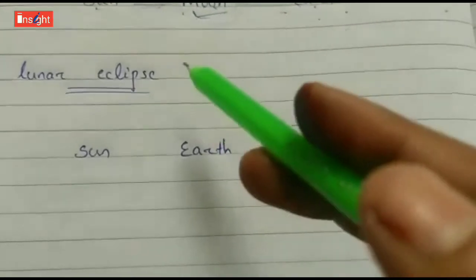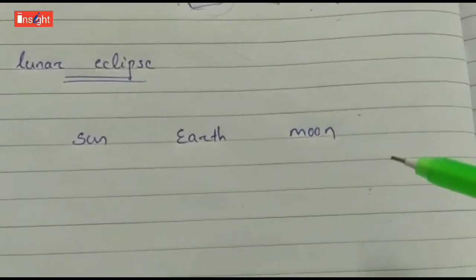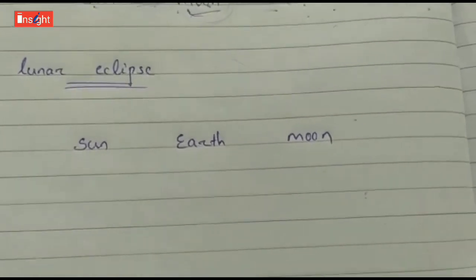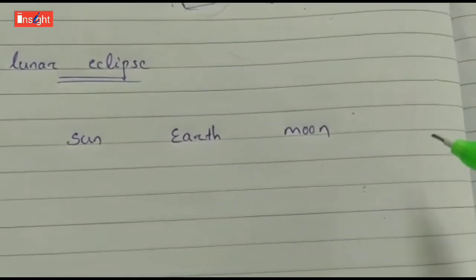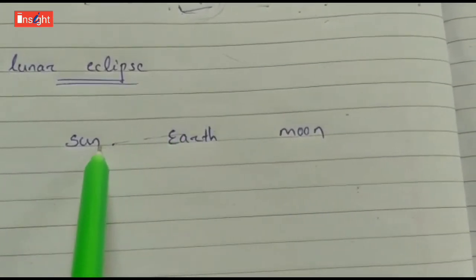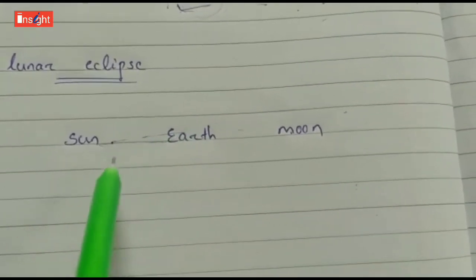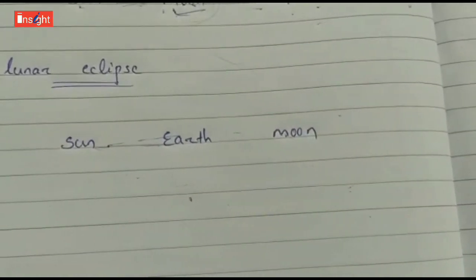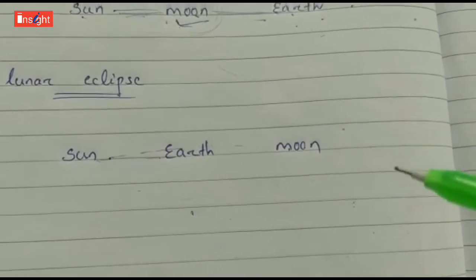Similarly, in a lunar eclipse, the earth comes in between the sun and the moon. Usually the earth doesn't come in between the sun and the moon, but sometimes it does, and that time a lunar eclipse takes place. Here also, the sunlight is coming but it is not able to reach the moon. The earth is blocking the sunlight and the earth's shadow is formed. So here we can see that the moon passes through the earth's shadow and a lunar eclipse takes place.